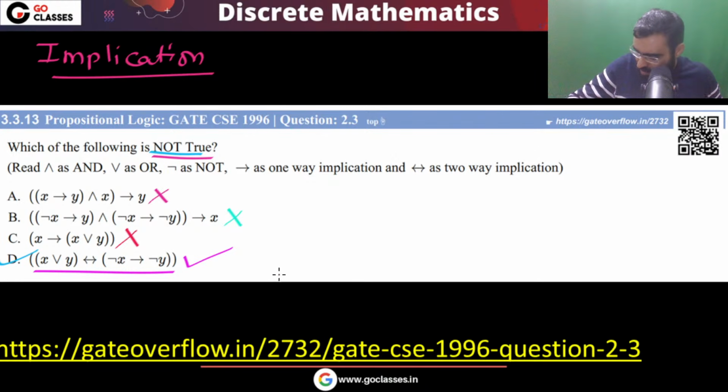Ratul is asking, will these GATE PYQ sessions be for all the subjects? Yes, they will be for all the subjects. Currently operating system and discrete mathematics are going on. After this, we will take the remaining subjects also. These GATE PYQ sessions will keep going on till the GATE exam.